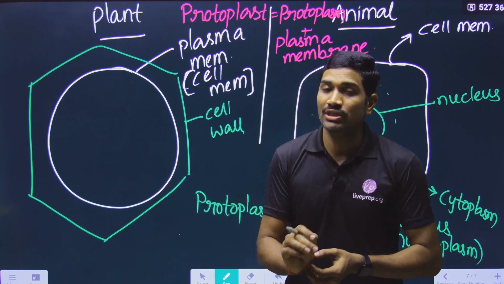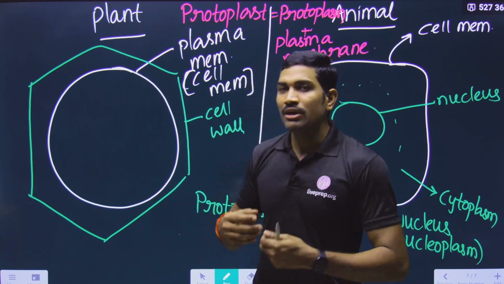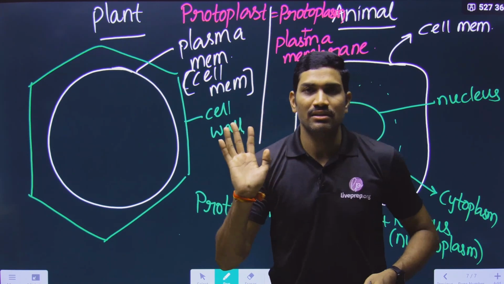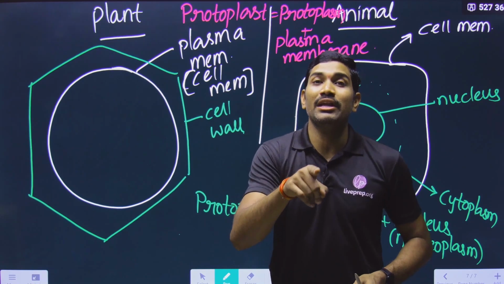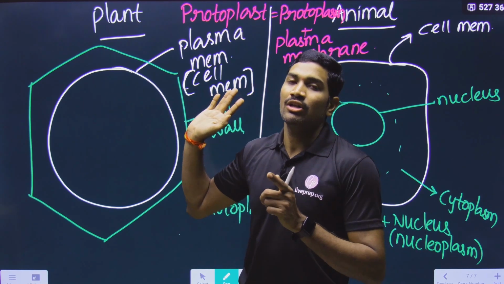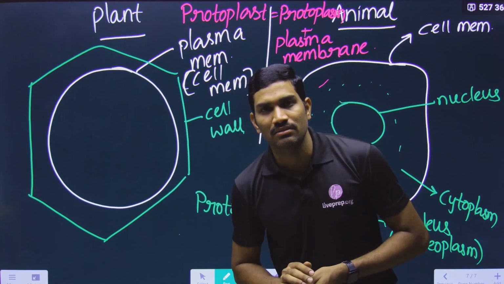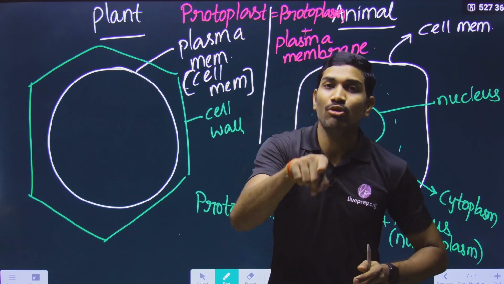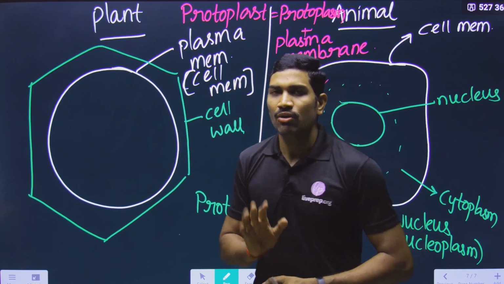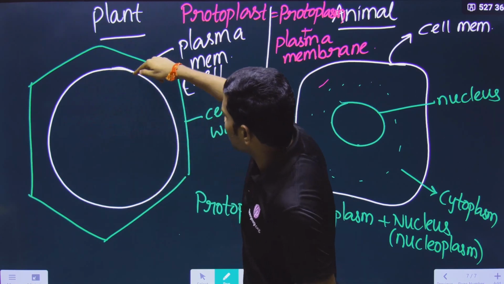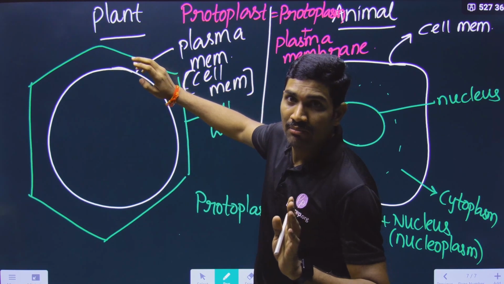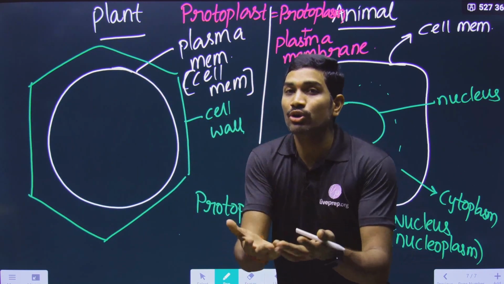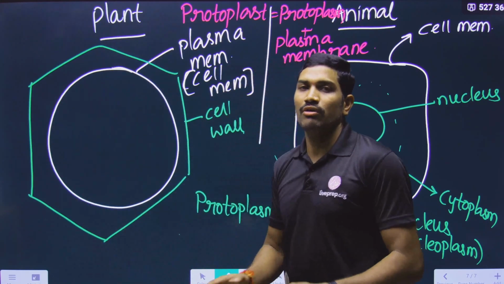And now they may ask a question in a different way. Listen to the question carefully. Suppose I am an examiner, and I give you a plant cell and ask you to prepare a protoplast from the plant cell. Then how will you prepare it? It is a very simple, logical question. What is a protoplast? Protoplasm plus plasma membrane. But in the plant cell, what is extra present? That extra is the cell wall. So how will you prepare the protoplast? By removing the cell wall. So how will you remove the cell wall?